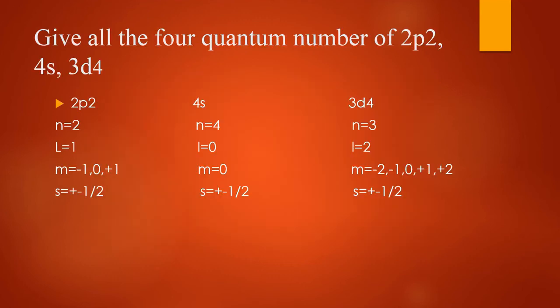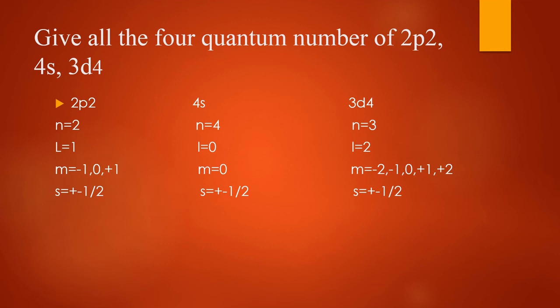If there is a numerical question asking you to give all the 4 quantum numbers of 2p2, then what is n? Which number is written here? 2. n is equal to 2.